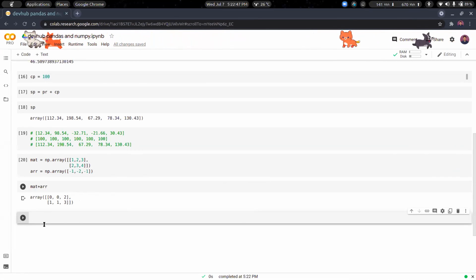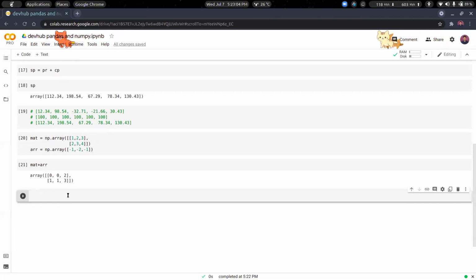So we got a new array which was mat plus broadcasting of arr over these two arrays. So this was actually a one-dimensional array, and this is a two-dimensional array. It is a matrix. This is how it works. NumPy does it for us automatically. This is what is broadcasting.